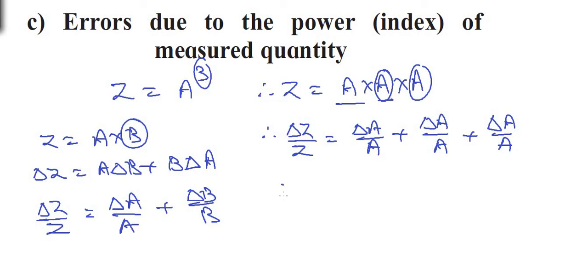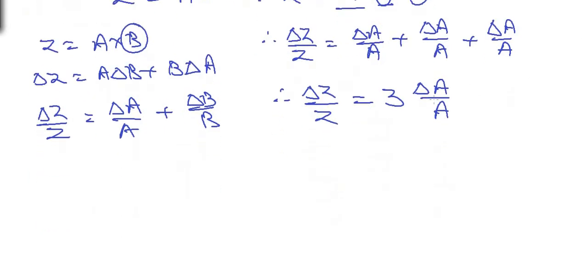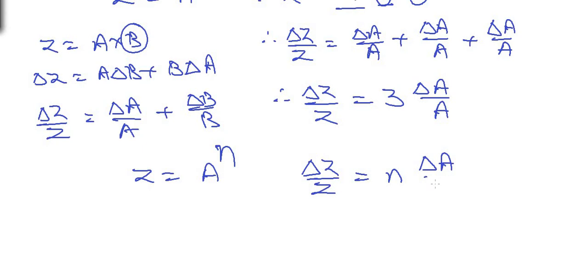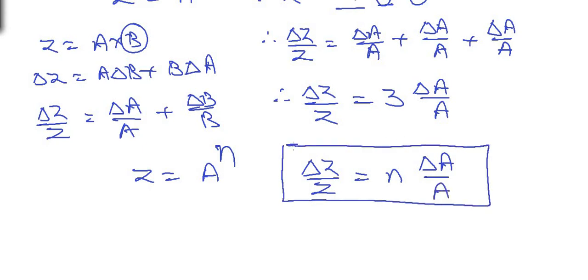Z is equal to a raised to n, and therefore we get delta z divided by z equal to 3 times the addition. So I can write that as 3 into delta a divided by a. So in general we can say that if z is equal to a raised to n, then delta z upon z is equal to n times delta a upon a. So this is the relative error for an index, that is the exponential function.